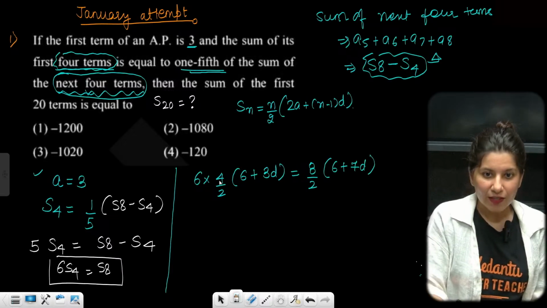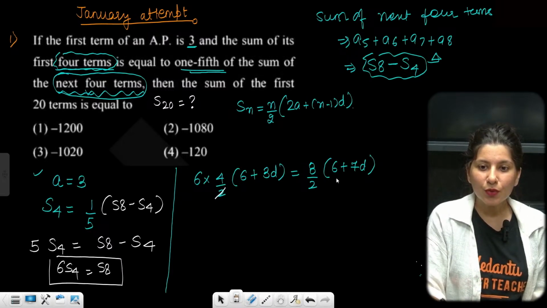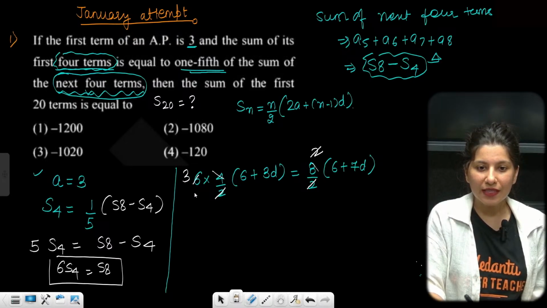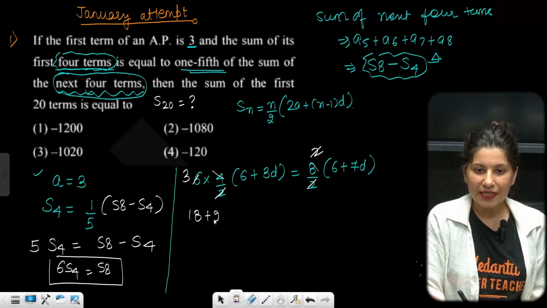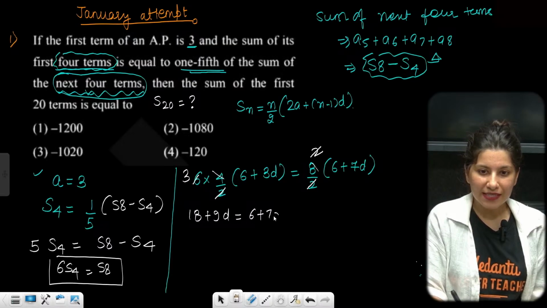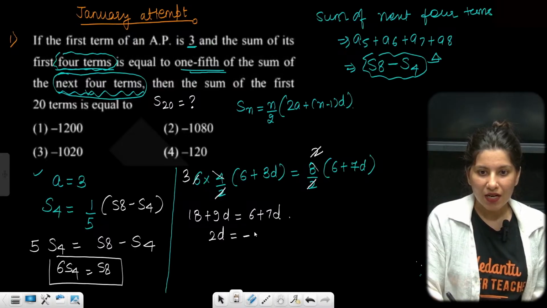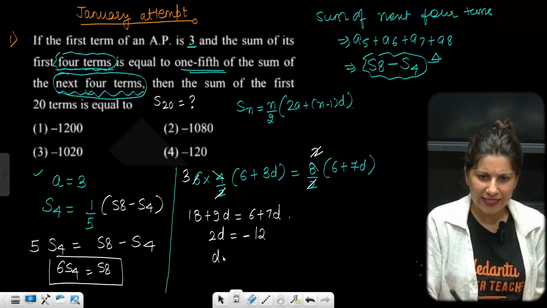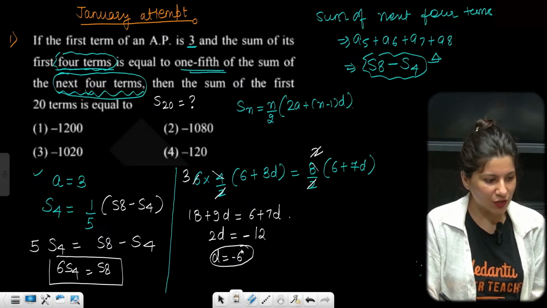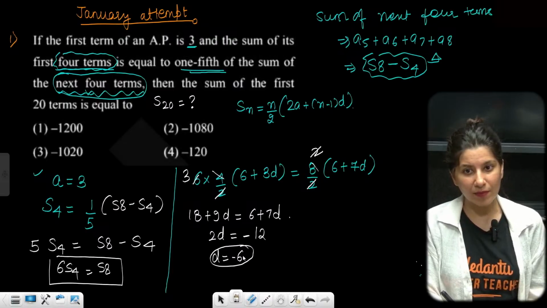So the 2 cancels, right? 4 1s are 4, 2 2s are 4, 2 3s are 6, 6 3s are 18, plus 9d is equal to 6 plus 7d. Tell me the value of d quickly. 2d is going to be minus 12. So d is coming out as minus 6. Check. If d is minus 6, yes, d is minus 6.